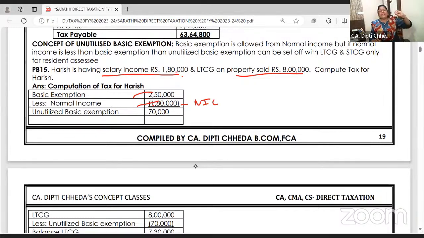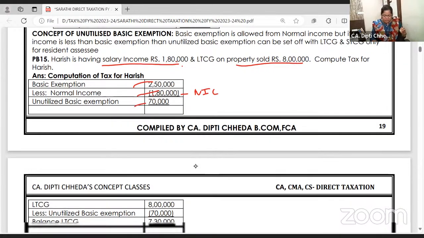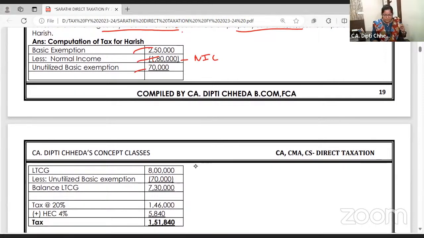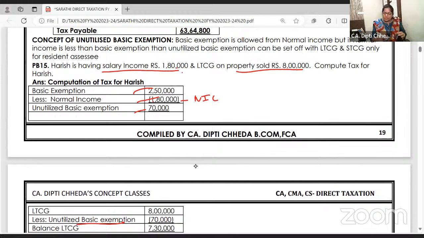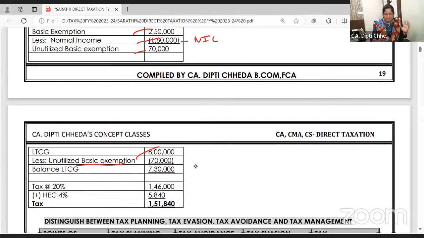Still you have a basic exemption of 2,50,000 and your normal income is 1,80,000. Do you have a 70,000 rupees buffer? Yes, unutilized basic exemption. Can you use it on the 8 lakh income? Yes.